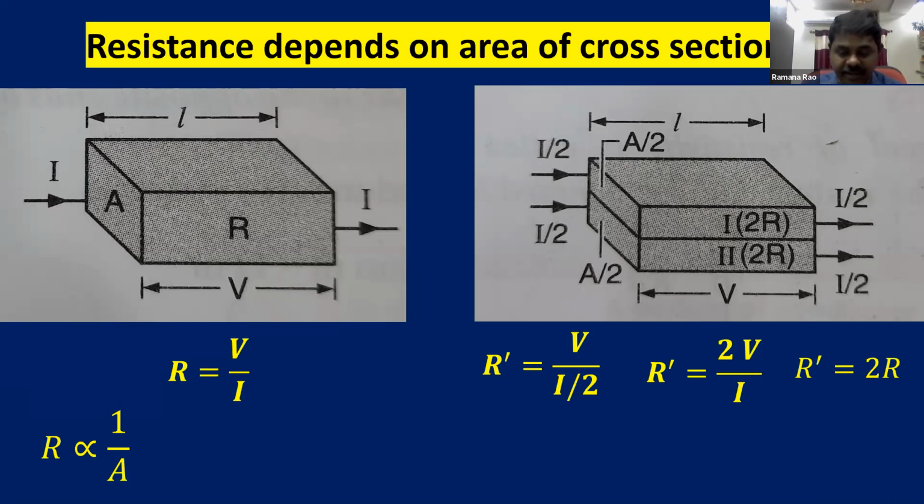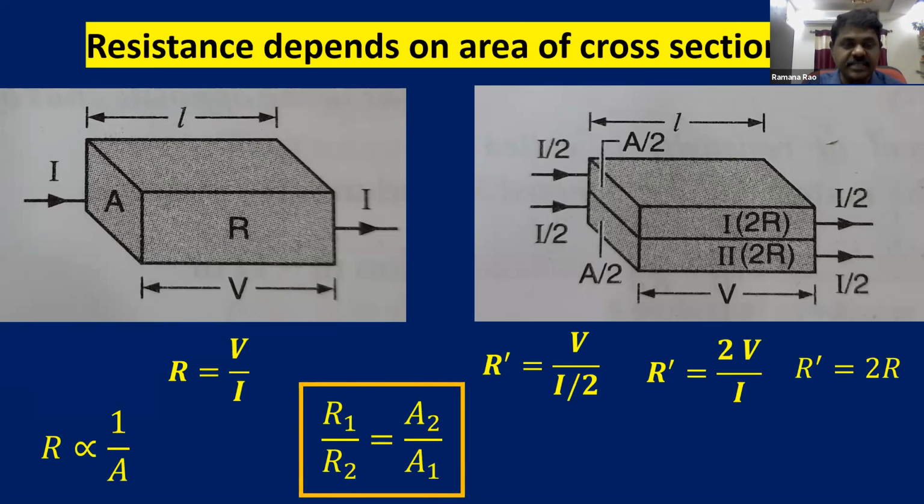A very important point. And mathematically, R1 by R2 is equal to A2 by A1. For inverse proportionality, we have to write the reciprocal, right? R1 by R2 is equal to A2 by A1. So this is how the resistance depends on area of cross section.